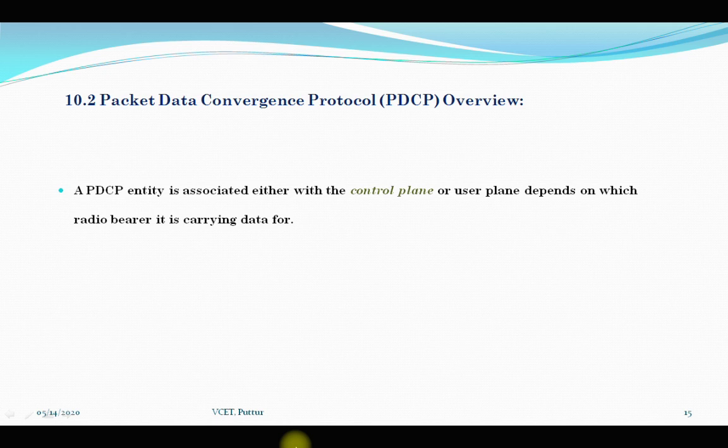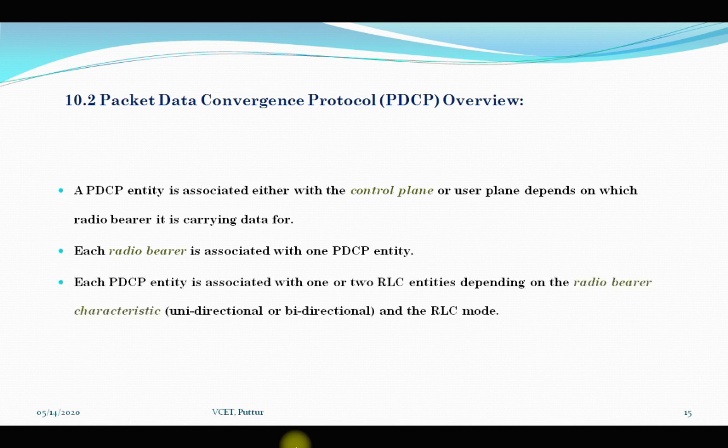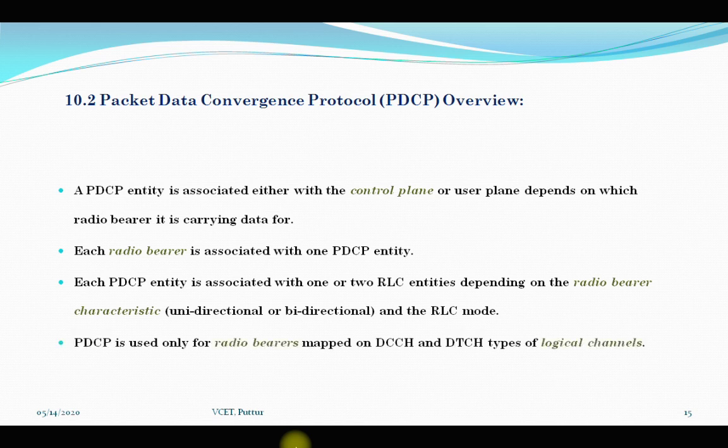If we consider each radio bearer, it is associated with one PDCP entity, and each PDCP entity is associated with one or two RLC entities depending on the radio bearer characteristic, that is either unidirectional or bidirectional, and the RLC mode. This PDCP is mainly used for radio bearers mapped on DCCH and DTCH types of logical channel.